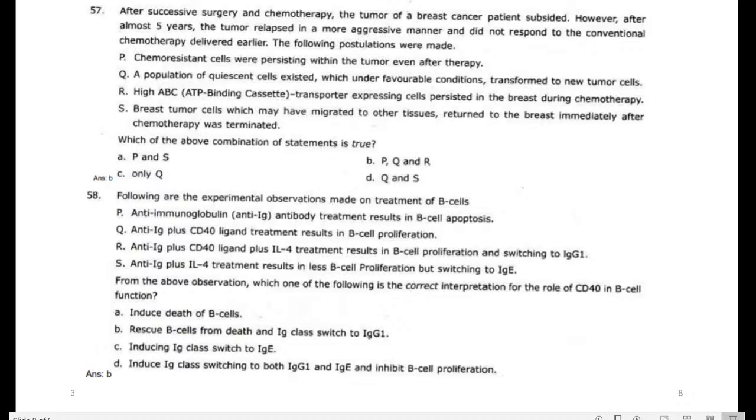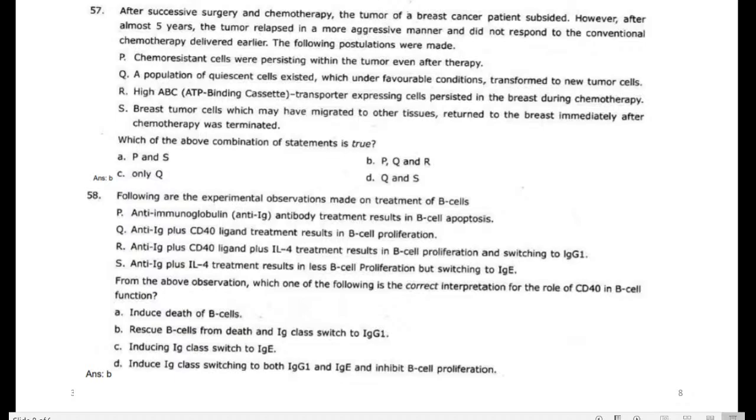High ABC, that is ATP binding cassette transporter, expressing cells persisted in the breast during the chemotherapy. These are the reasons behind the recurrence of the cancer.